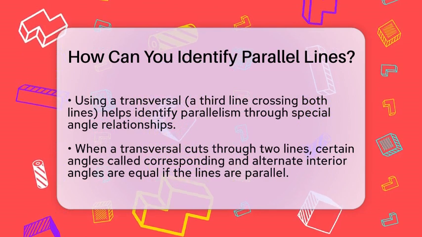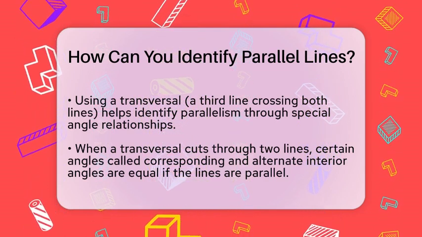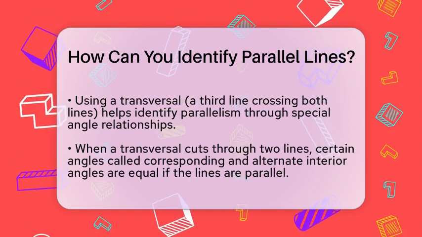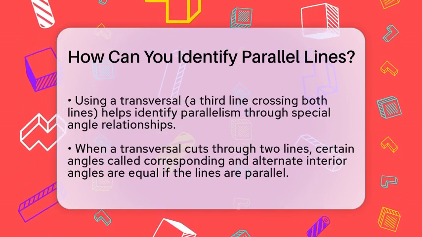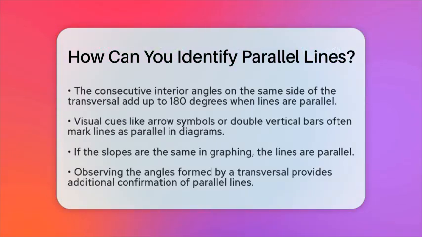Also, the consecutive interior angles on the same side of the transversal will add up to 180 degrees. If these angle relationships hold true, then the lines are parallel. In diagrams, you might see the lines marked with arrow symbols or the notation double vertical bars to show they are parallel. This is a quick visual cue.